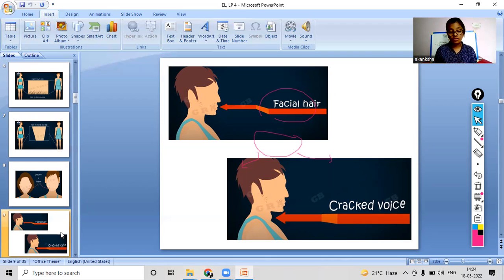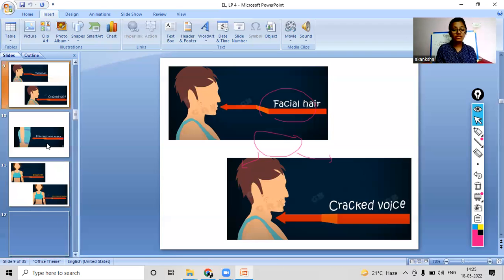Now coming to another change that happens, the cracked voice. Usually it happens in males. Cracked voice means the voice is different. We sound different in our childhood, but we sound different during our adolescent period. Boys' voices get heavier and deeper, but in girls it gets more shrill and sharp. The tone is more sharp. So this is also one of the changes.